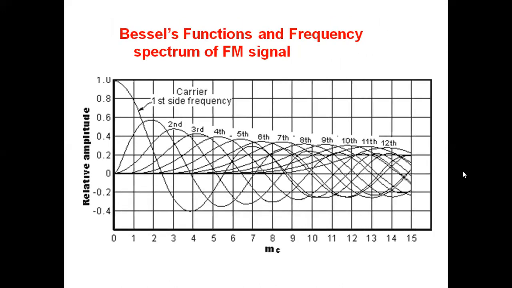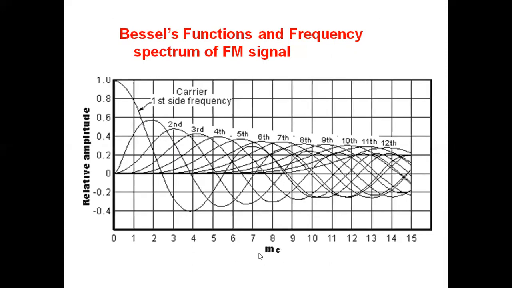Now let us see the spectrum of the FM wave with reference to Bessel's functions. The FM wave can be understood with the help of Bessel's functions. So what are Bessel's functions? These are mathematical functions. This is the carrier, this is the first sideband, second, third.